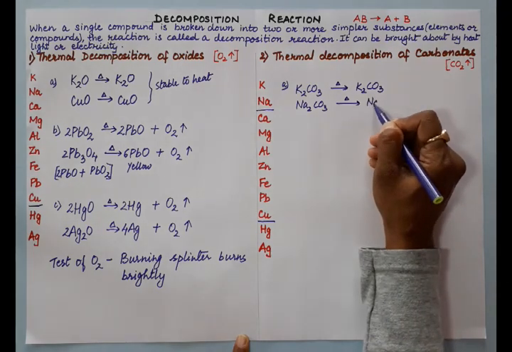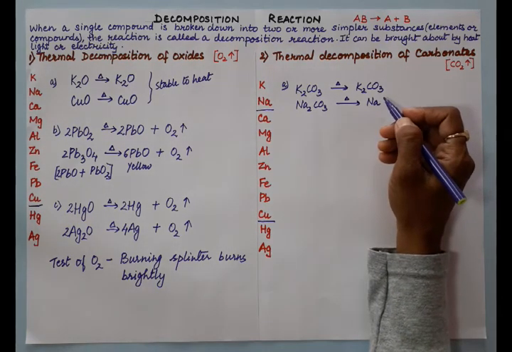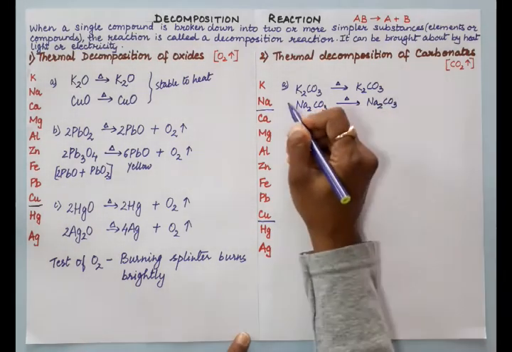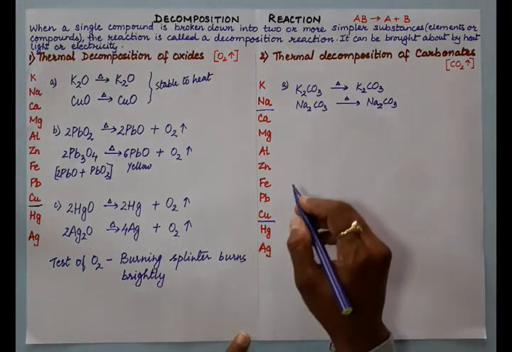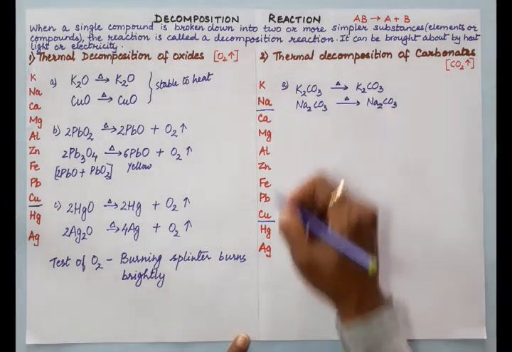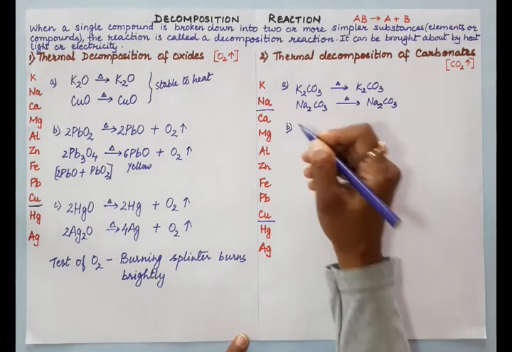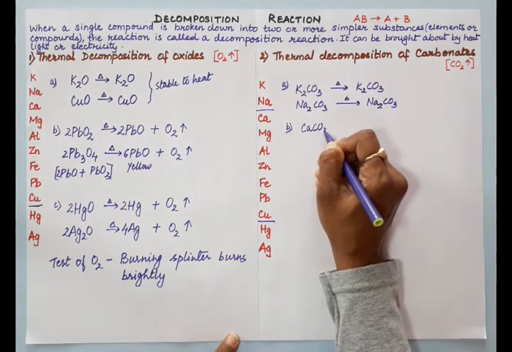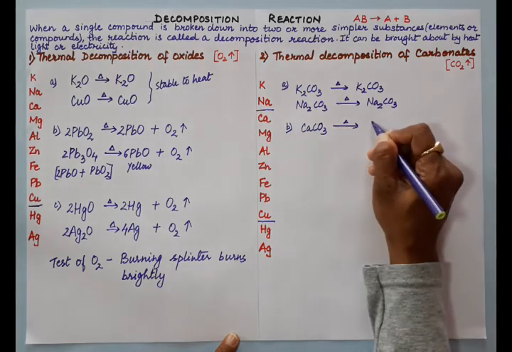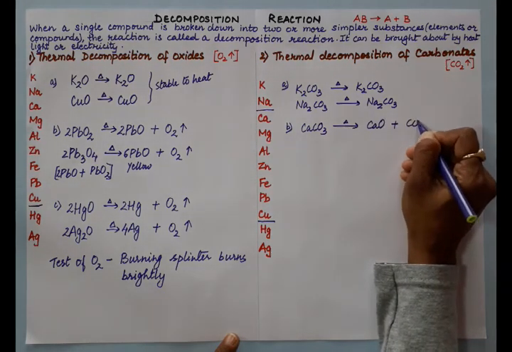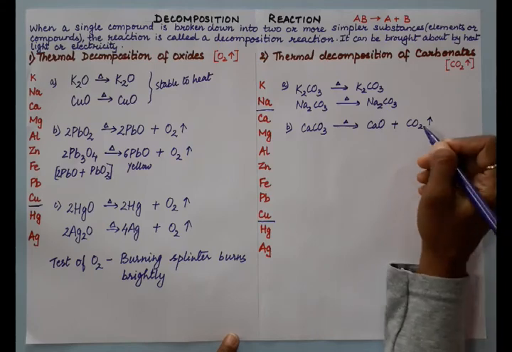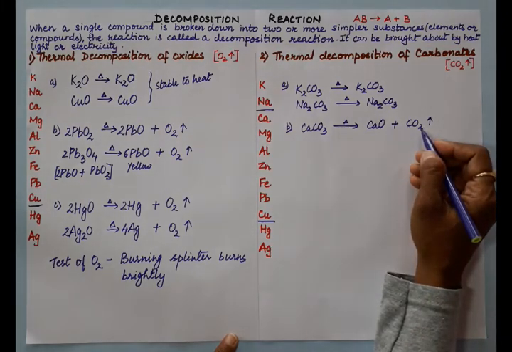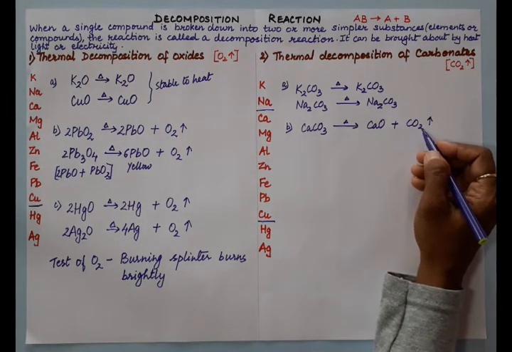If we take sodium carbonate crystals, Na2CO3.10H2O, only the 10H2O water vapor evaporates, but the main product, sodium carbonate, remains as it is. So no decomposition because they are stable to heat. Calcium to copper carbonates on decomposition give metal oxide and carbon dioxide. So if we take calcium carbonate, on decomposition it gives white calcium oxide and carbon dioxide gas, which turns lime water milky. In the test of carbon dioxide, a colorless, odorless gas with brisk effervescence liberates.